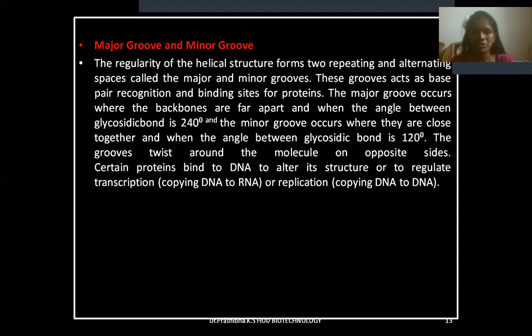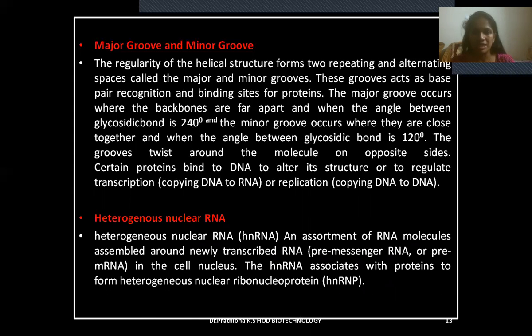Certain proteins bind to DNA to alter its structure or to regulate transcription, that is copying DNA to RNA, or replication, copying DNA to DNA. Heterogeneous nuclear RNA, in short hnRNA, is the assortment of RNA molecules assembled around newly transcribed RNA, that is pre-messenger RNA or pre-mRNA, in the cell nucleus. The hnRNA associates with proteins to form heterogeneous nuclear ribonucleoproteins, in short hnRNP.